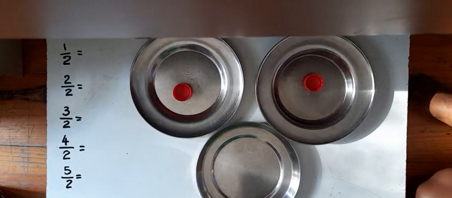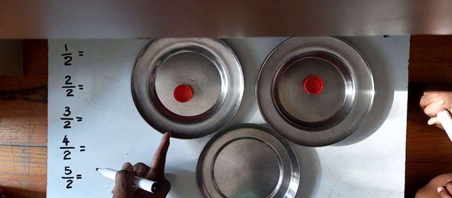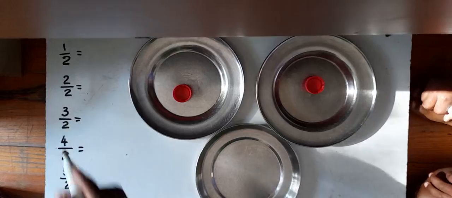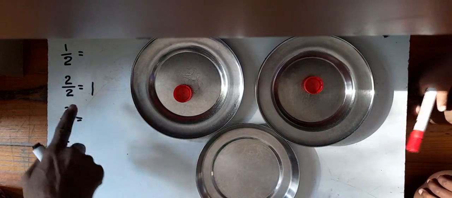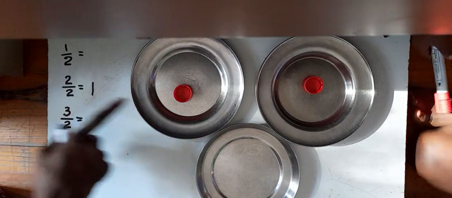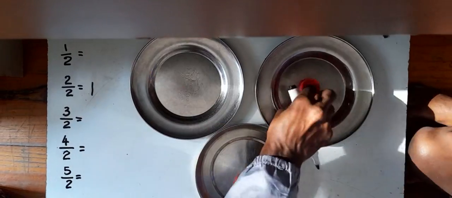That's very good. So when we divide by two, how many is here? One. Okay, and how many is here? One. You're right. So when we divide two by two, we get one.